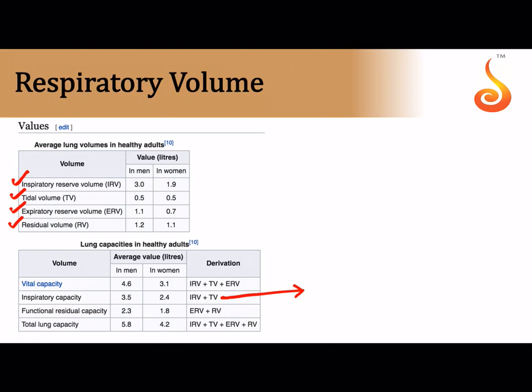So when I ask you to breathe in maximally after normal expiration, you will be taking in 500 ml of tidal volume, but because you are breathing in forcibly, you are taking in an extra inspiratory reserve volume also, isn't it? Functional residual capacity is expiratory reserve volume plus residual volume. Now if I ask you to breathe out normally, what is left in your lung? Anyway, residual volume is always there.